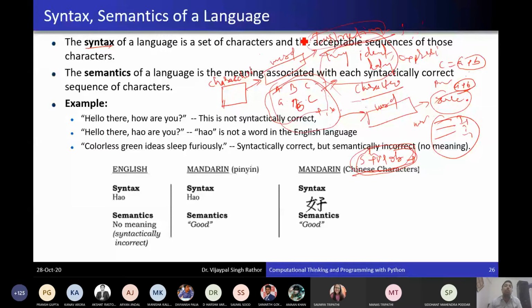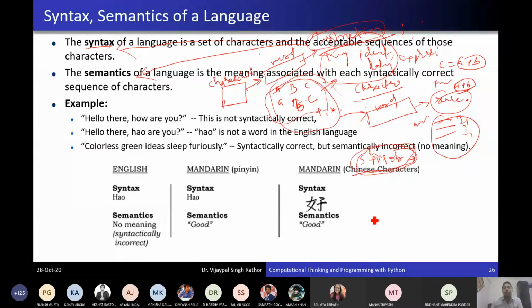That set of rules is called syntax. And the meaning of that instruction is called semantic. Syntax varies according to the programming language, but meaning does not vary. The instruction may be different in different languages.